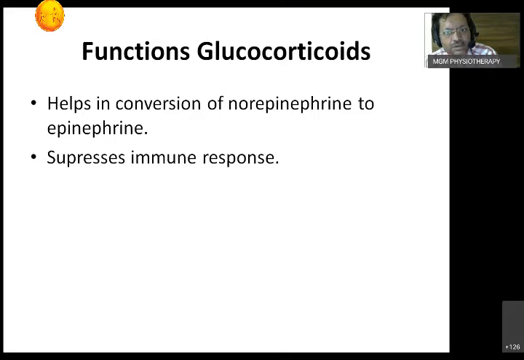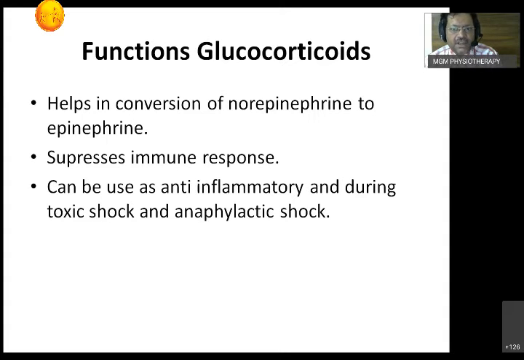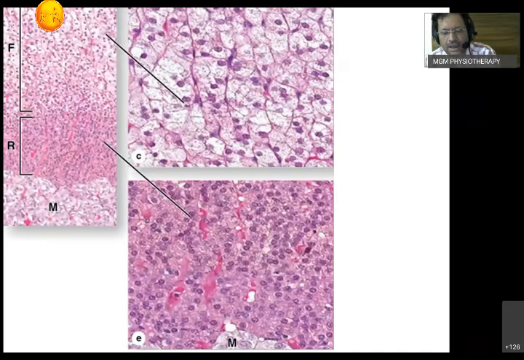It suppresses the immune response. This is an additional function. That is why, whenever we get uncontrolled inflammation, we give the suppressor, that is the steroids, to the patient, or if we have an autoimmune disease, we give steroids to the patient. It can also be called an anti-inflammatory action, especially during septic shock and anaphylactic shock. Remember, this is very important. You have to remember that glucocorticoids also help in suppressing immune responses. And this is what we talk about.